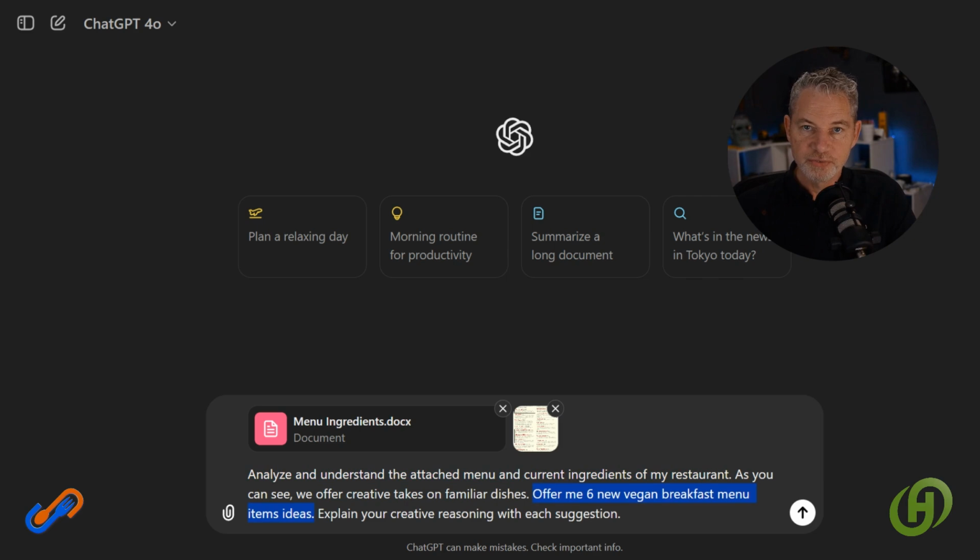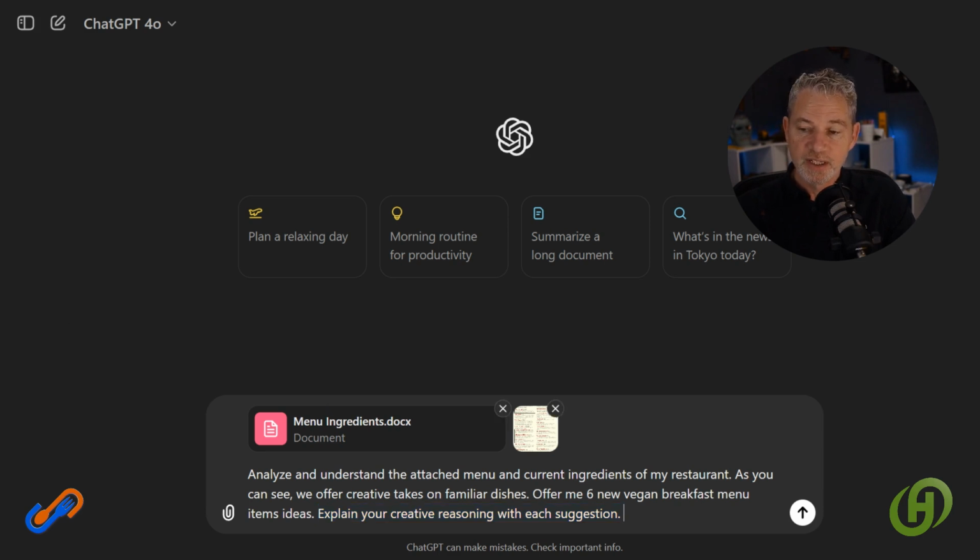So the reason why I've asked for 6 and not 1 is that I want to have a variety to choose from. I don't want to just take the first thing that it offers me. I want to see multiple copies, and I chose 6 so that I can have a range to draw from, but also maybe I've got 2 or 3 items where there's aspects of each one that I want to combine together. I'm not going to do that today, but this is about creative brainstorming. And then finally, explain your creative reasoning with each suggestion. That is to give me an opportunity to gut check what comes across my screen, and so I can make sure that it is on the same track that I want it to be.